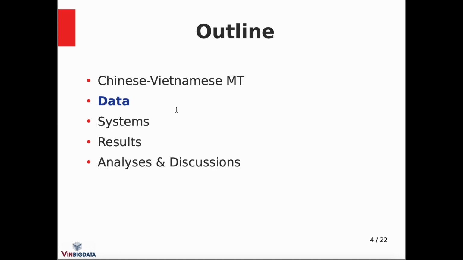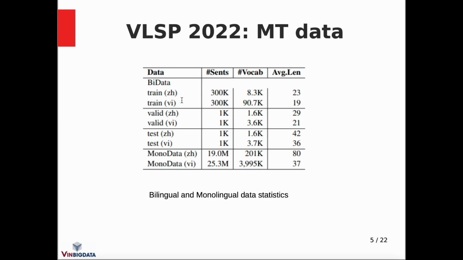For the shared task training data, we are provided with 300,000 bilingual sentences of Chinese-Vietnamese. Both the validation and public test sets contain 1,000 sentences, and the organizer also provided a large amount of monolingual data with around 20 million sentences.